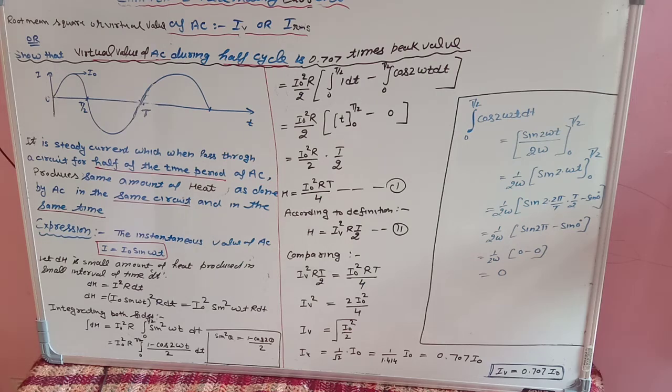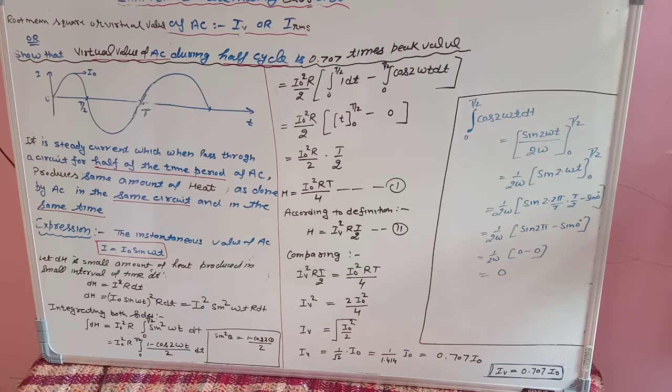So what is the definition of this root mean square value or virtual value? Please pay attention. If you understood the definition of mean value or average value, then it is also nearly the same, only one term will be different, that is heat. If I revise, the mean value of AC you have studied is that steady current which when passed through the circuit for half of the time period of AC, produces the same amount of heat, or sends the same amount of charge as done by AC in the same circuit in the same time.